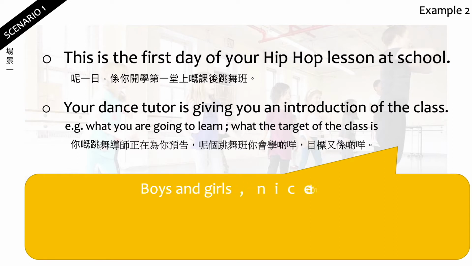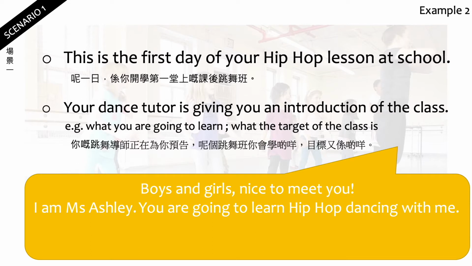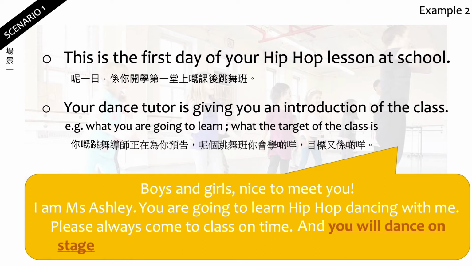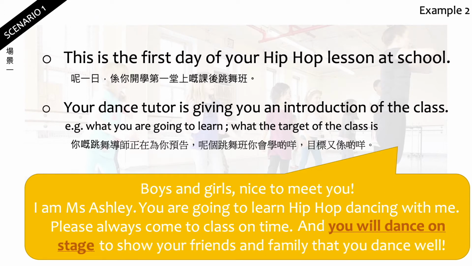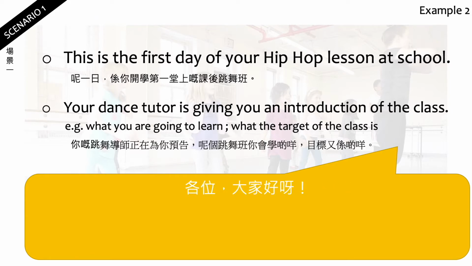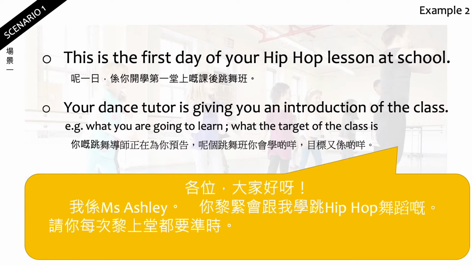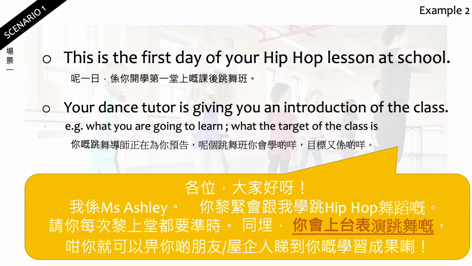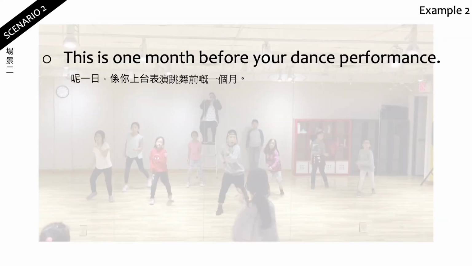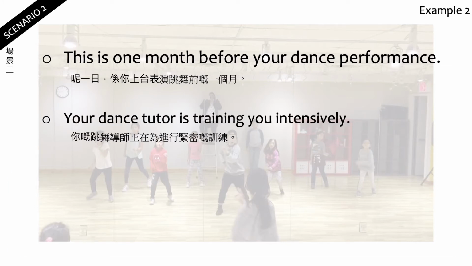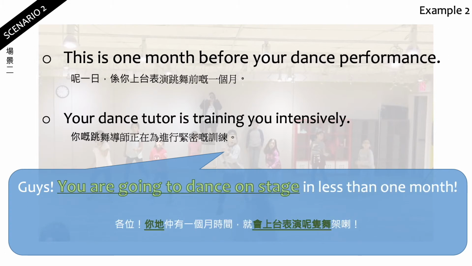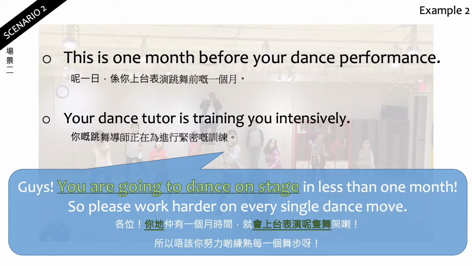The tutor says, boys and girls, nice to meet you. I'm Miss Ashley. You are going to learn hip-hop dancing with me. Please always come to class on time and you will dance on stage to show your friends and family that you dance well. So Chinese translation, you can pause here and have a look at what it means if you need. In the second scenario, this is 1 month before your dance performance and your dance tutor is training you intensively. She says, guys, you are going to dance on stage in less than 1 month. So please work harder on every single dance move.